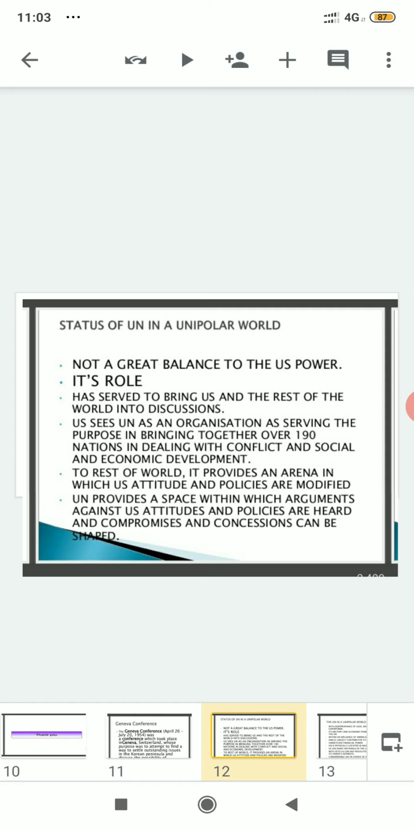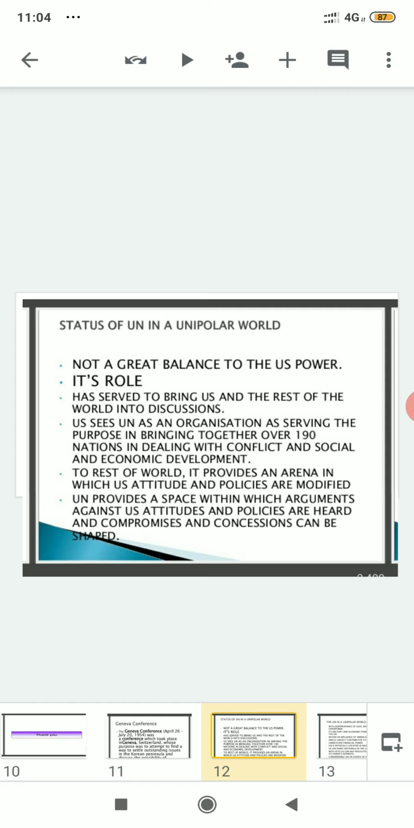So today we will study about the status of the United Nations. What is the status actually in a unipolar world? In the present scenario, what is the current status, or what is the UN doing, or how is the work process of the United Nations? We will read about that. So let us proceed then.